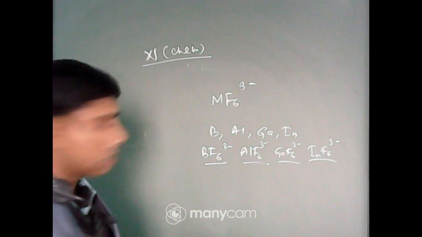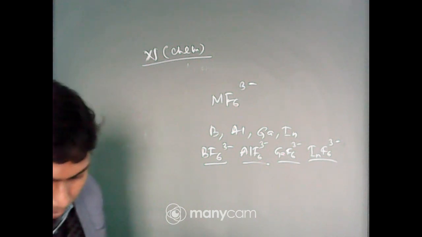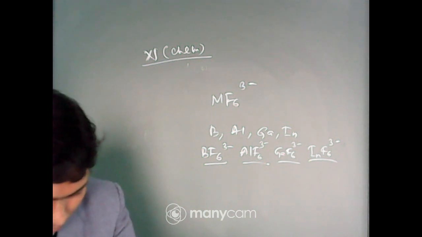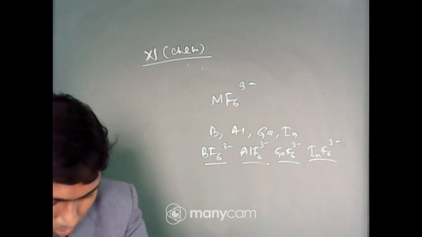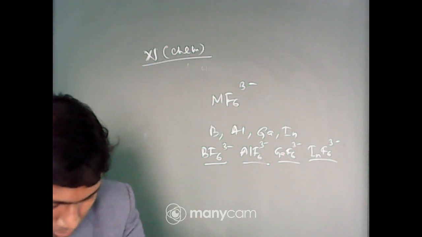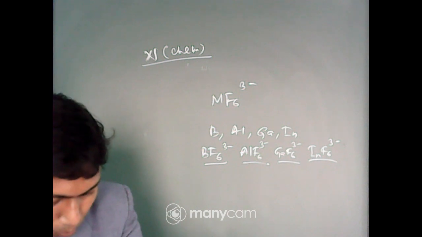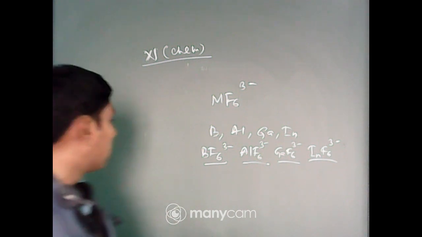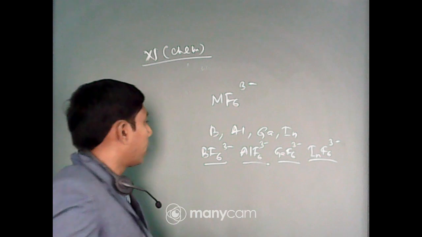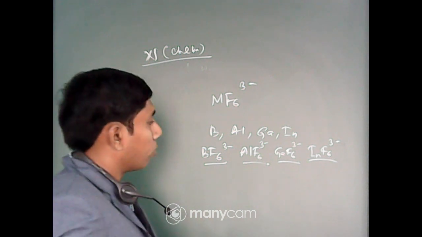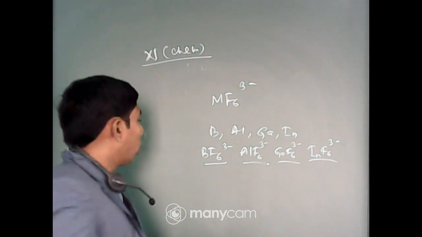Now out of these 4 options, boron cannot expand its valence number more than 4 because it has no d orbital.